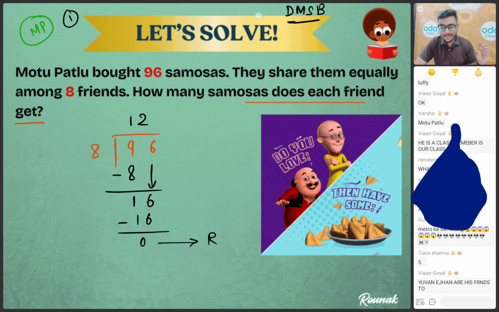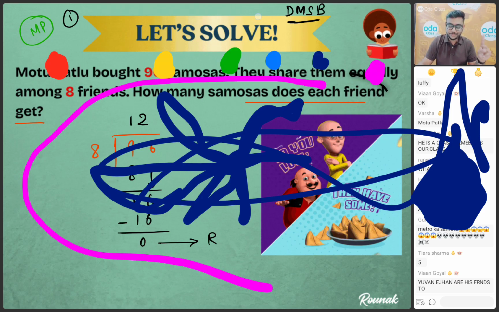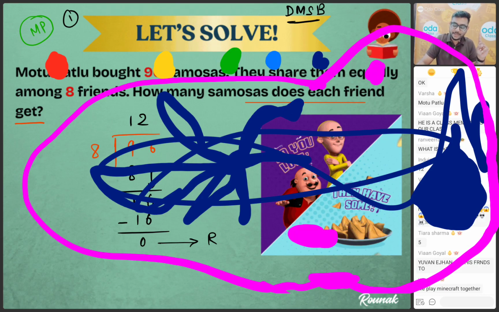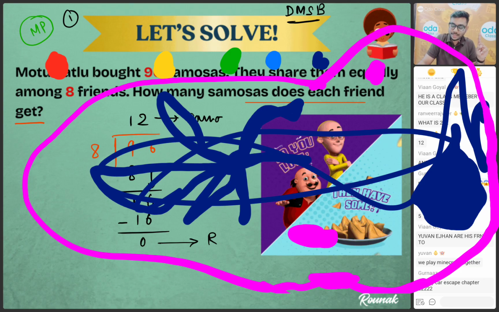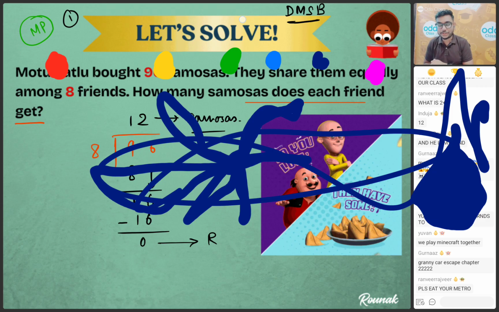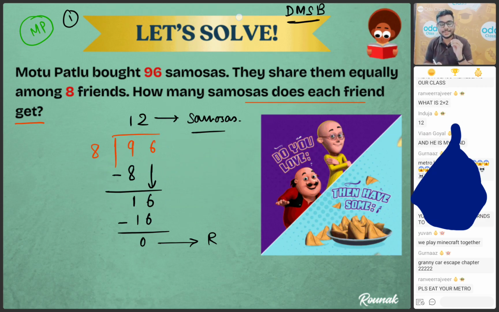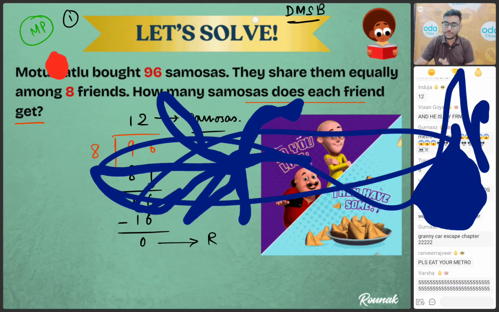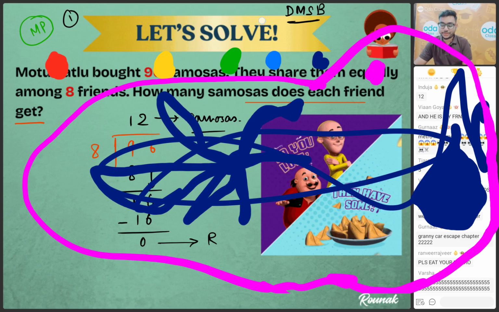And what will be the answer? How many samosas does each friend get? So each friend will get 12 samosas. Okay, understood? Each friend will get how much, bacho? That is 12 samosas.